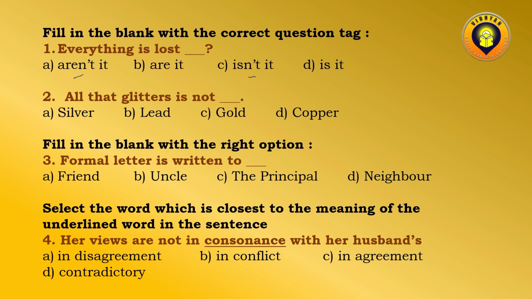Now we have to remember that everything is singular. So aren't it won't be correct, but the correct answer would be isn't it. Got it?